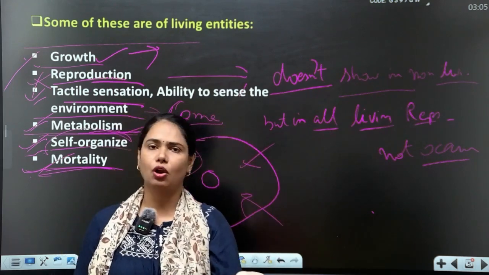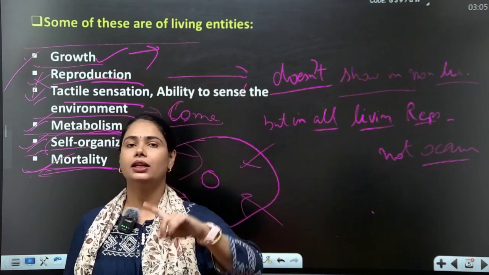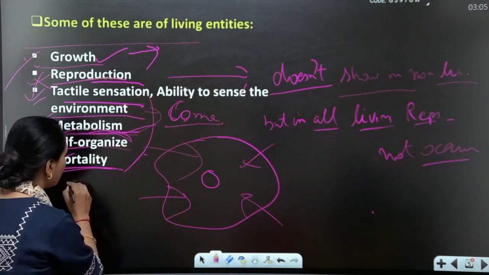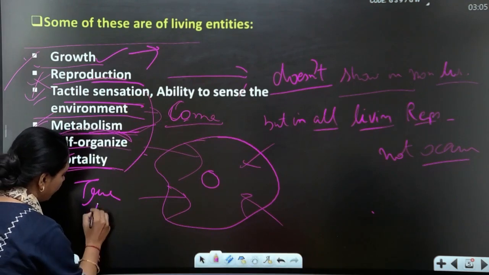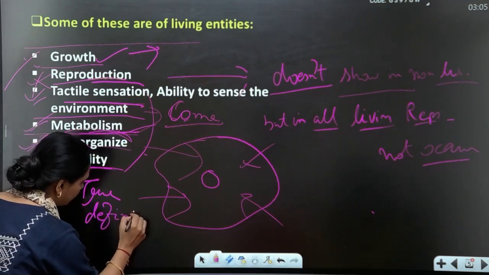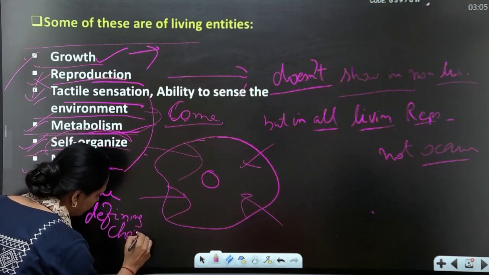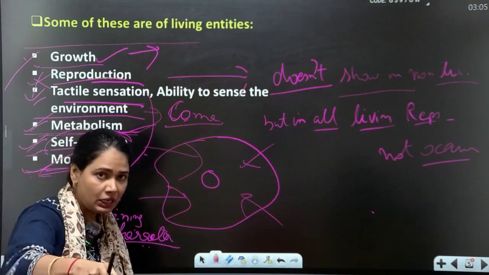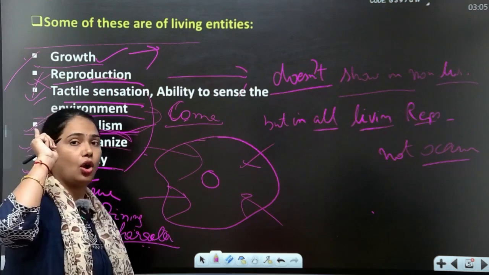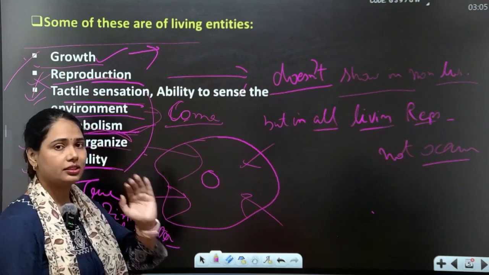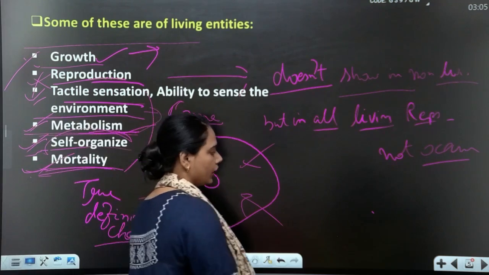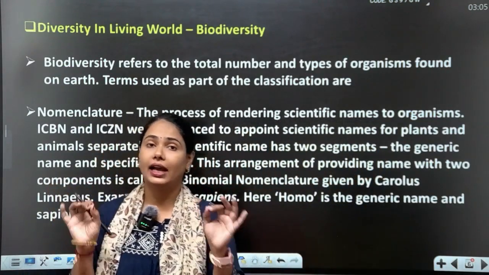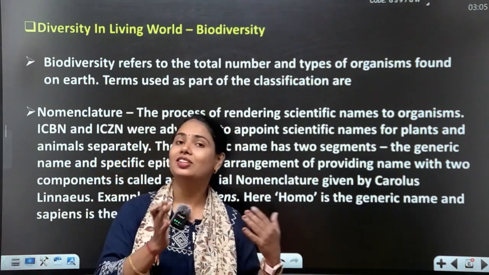All these characters belong to living organisms only, they are not present in non-living things. Okay, these are all true defining characters which are present in all living organisms but not in non-living organisms. Okay students, so now you are clear about what is living and what is non-living.